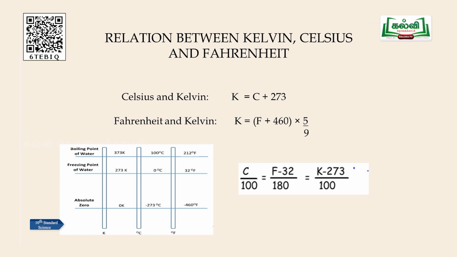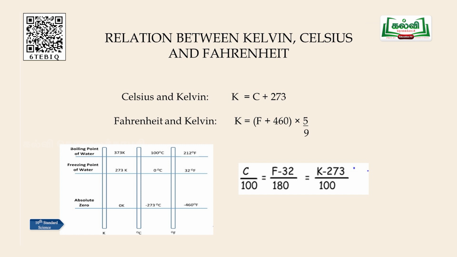Okay, so according to the diagram, you can see in the center the thermometer in degrees Celsius. The boiling point of water is given as 100 degrees C. Similarly, when you come down, you can see the freezing point of water is given as 0 degrees C, right? So, we all know water freezes at 0 degrees and water boils at 100 degrees. Let us see the same corresponding temperatures for the Kelvin scale as well as for the Fahrenheit scale.